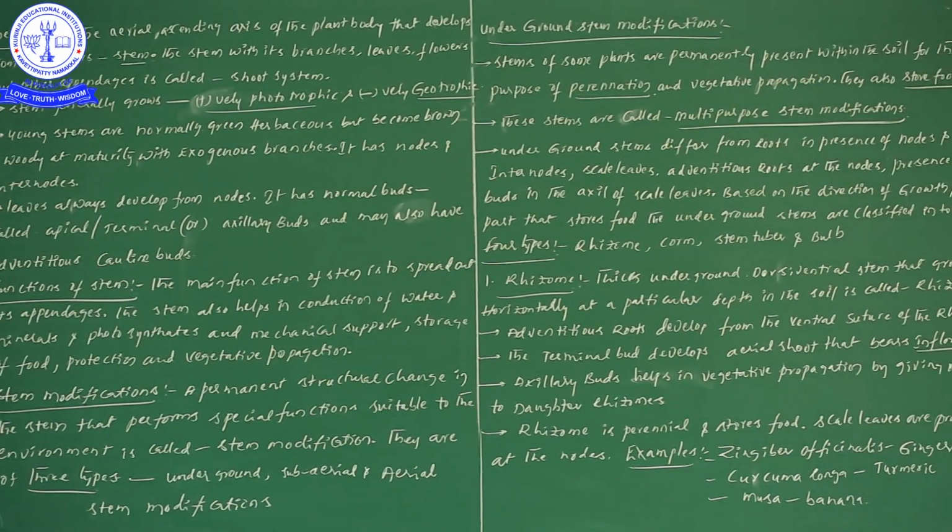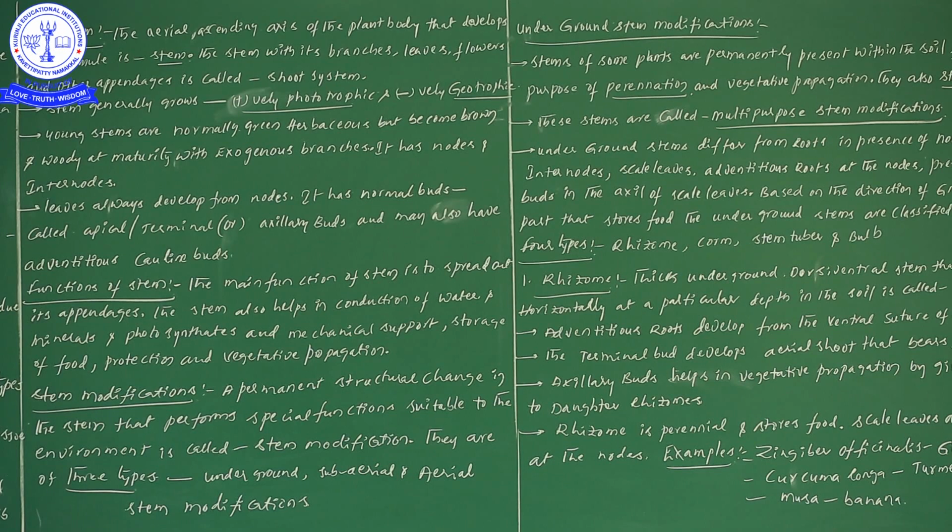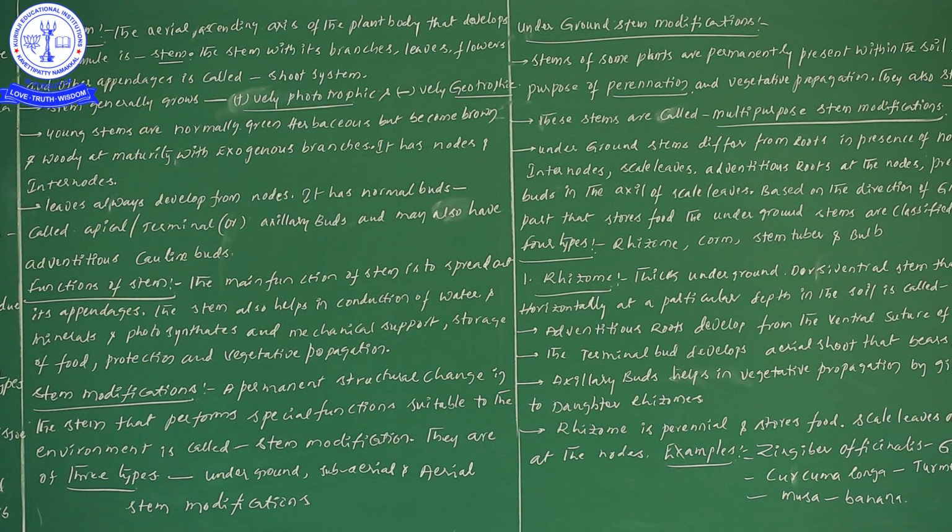Next, there are 3 different types of stem modifications. One is underground stem modifications, the second is subaerial stem modifications, and the third is aerial stem modifications. Now let us have a look at the underground stem modifications.